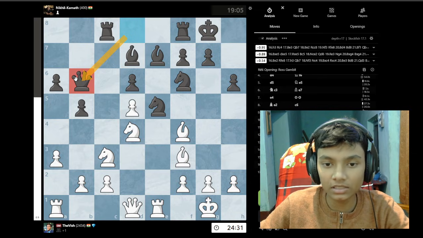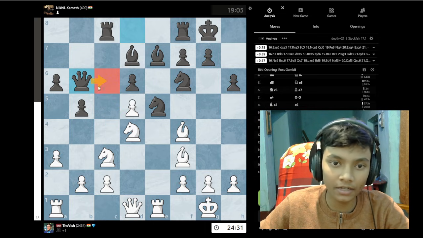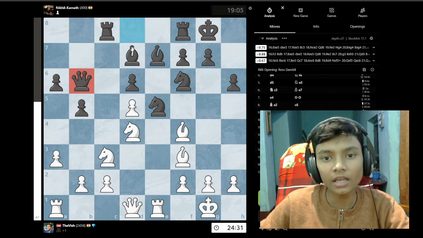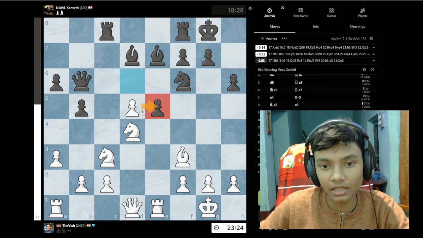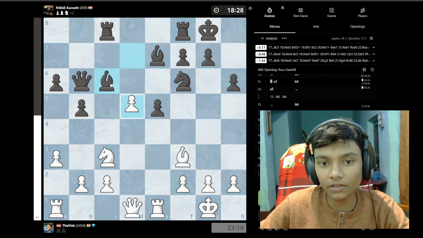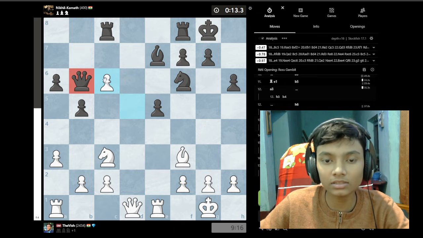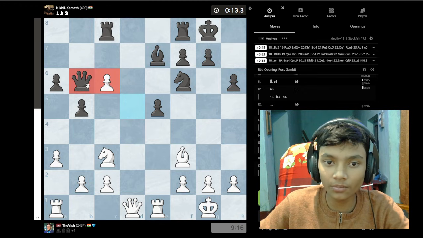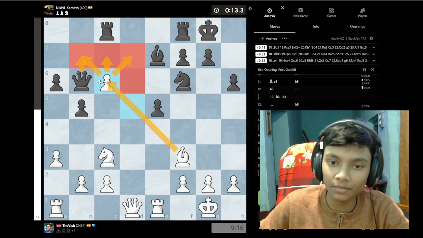Queen b6 is played. So here you can see he is trying to put some pressure on the knight on d4, and this square is also giving more protection and simply developing his queen. Takes happen, takes, and now Viswanathan Anand goes for knight c6. If he would have taken, then takes, and now you can see the pawn on c6 is kind of good for white and not so good for black, as the pawn is deep into the enemy territory, controlling so many important squares. Also well protected by the bishop.